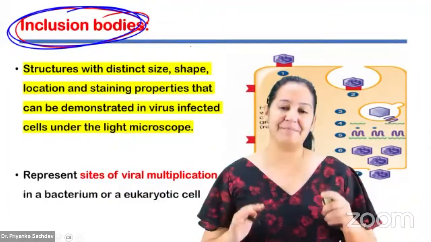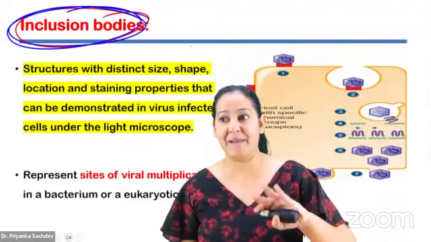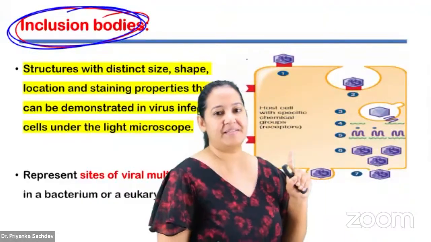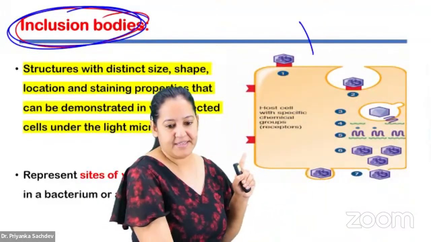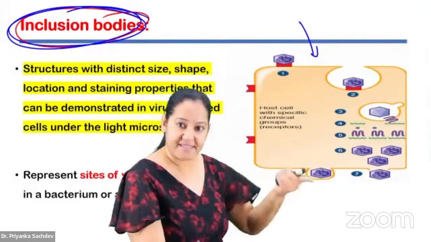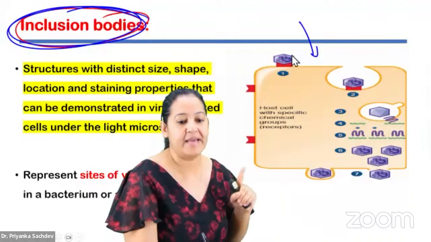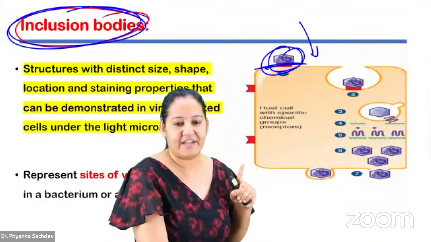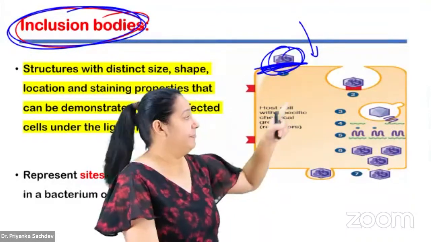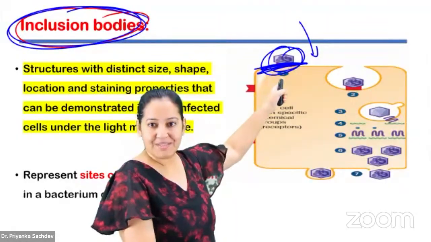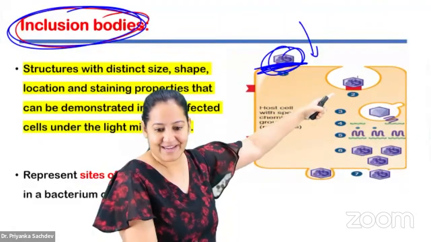You know, viruses multiply inside the host cell. Viruses don't multiply outside the host cell. Now see, this is a diagram of a host cell, the yellow cell. It is a human cell, inside which the virus is entering and multiplying. First understand this, then I will tell you what an inclusion body is. See, this is a virus. The first thing is attachment. The virus is attaching with the host cell. Then it is penetrating. The second step is penetration.